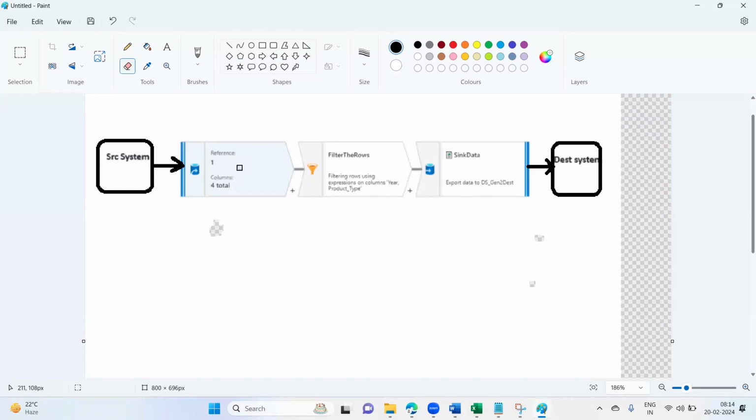Source transformation will always be used to fetch the data from the source system. Here we are doing the business logic. And the sink transformation will always load the data into our destination. It is always used to load the data in the destination. And then once we run the pipeline, finally we'll see the data loaded into our destination as per the business requirement, what we want.